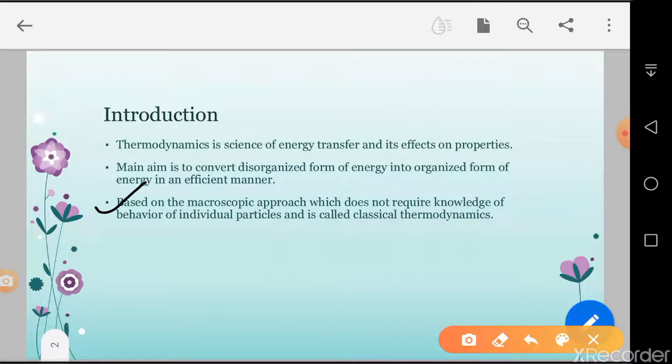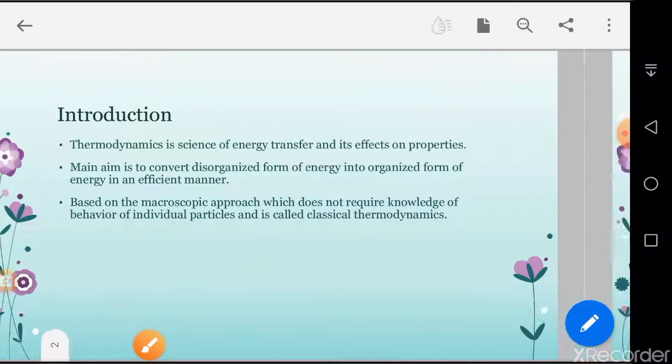The macroscopic approach is also called classical thermodynamics, and the microscopic approach is called statistical thermodynamics. Statistical thermodynamics analysis is very difficult; as a student, you don't need it, since scientific researchers have to do such calculations. Okay.